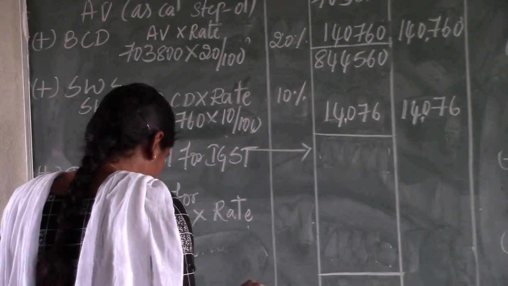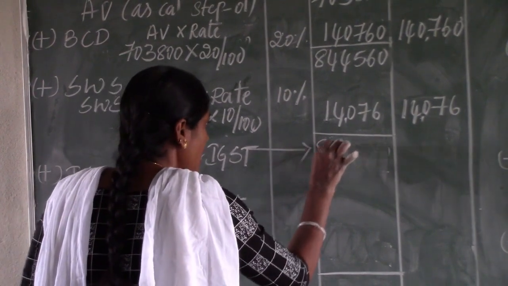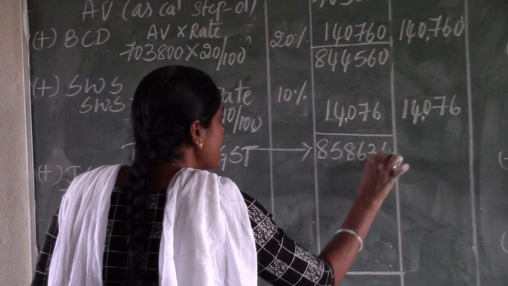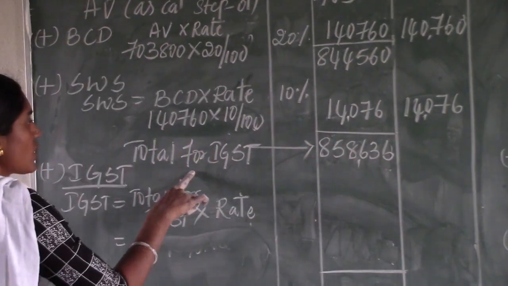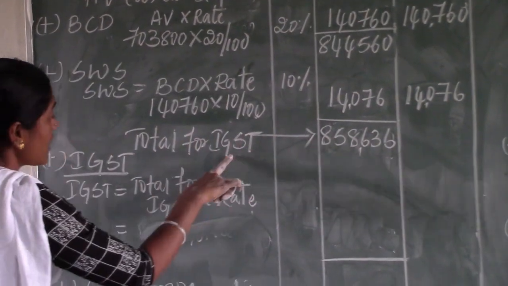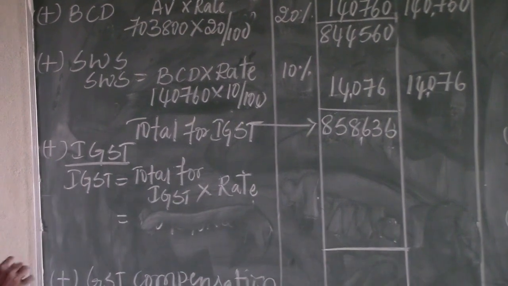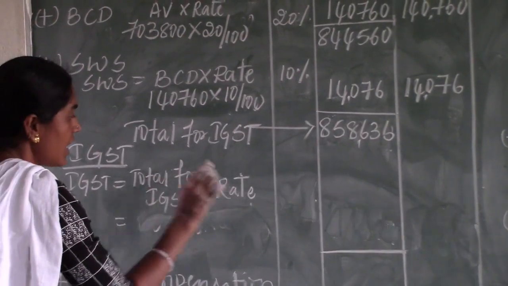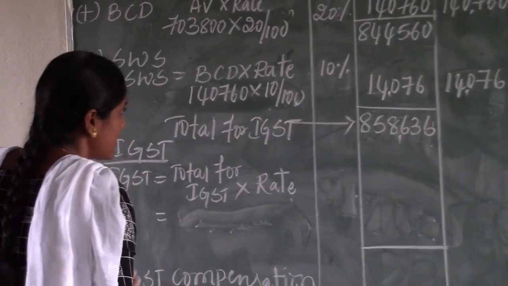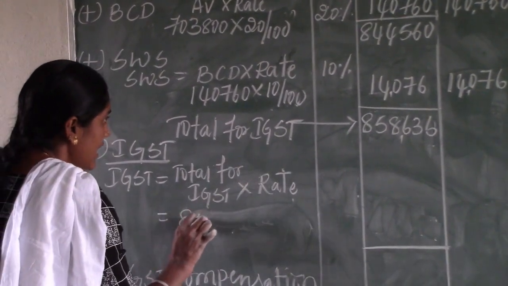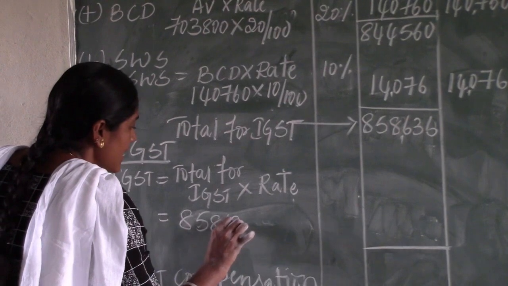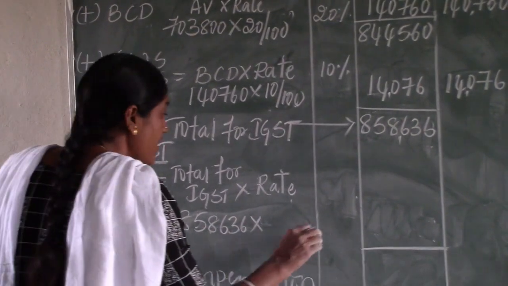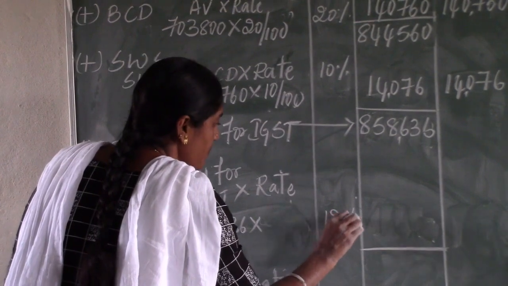Then we will get the total for IGST, 8,58,636. See, that is the total for IGST. On this total again we need to calculate the IGST. IGST equals total for IGST into rate of IGST. The total 8,58,636 into rate of GST, which is given in the question, is 12%.